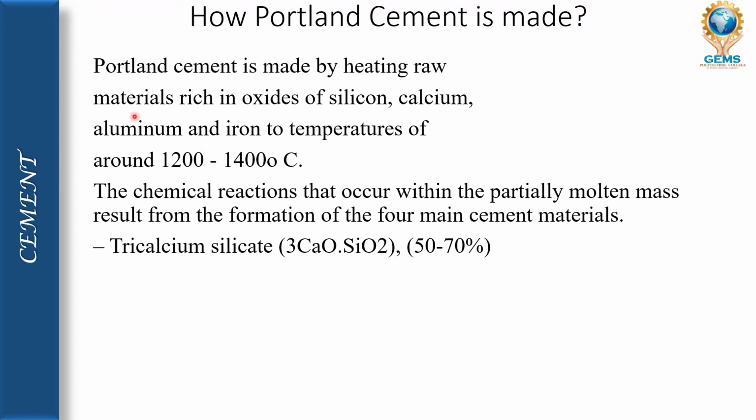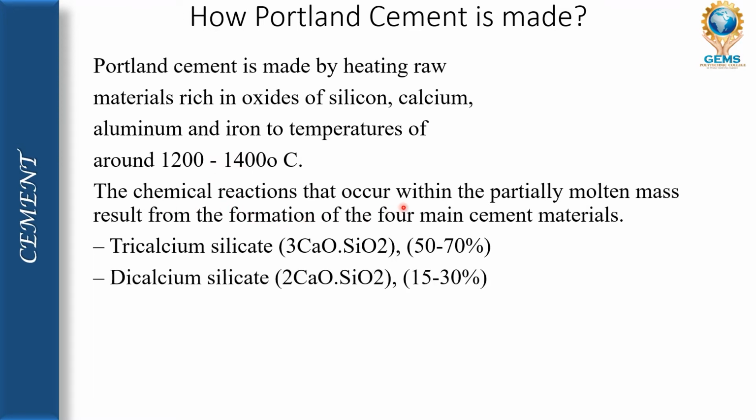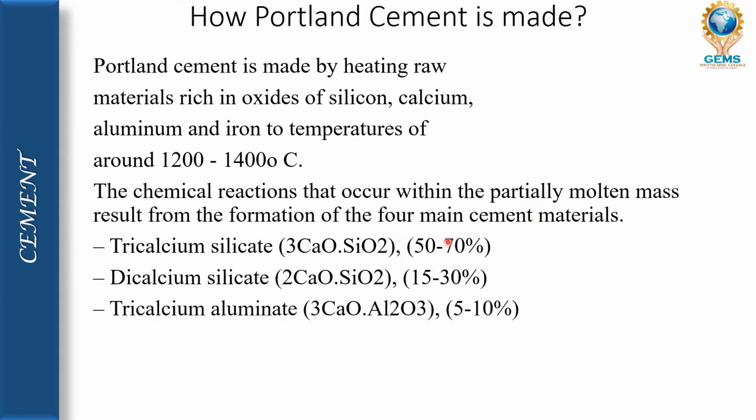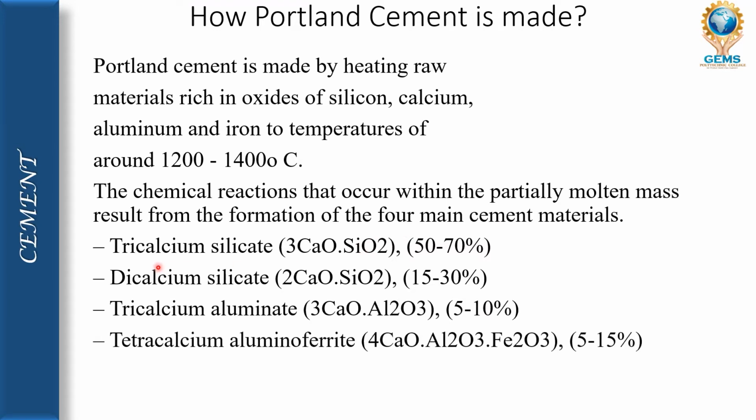When we heat the raw material, which is rich in silicon, calcium, aluminum, and iron, at 1200 to 1400 degrees Celsius, a chemical reaction occurs in the partially molten mass to form four main cementing materials. They are tricalcium silicate, dicalcium silicate, tricalcium aluminate, and tetracalcium aluminoferrate.